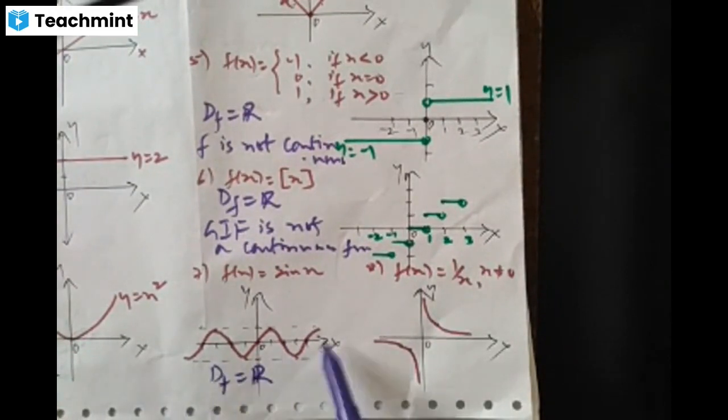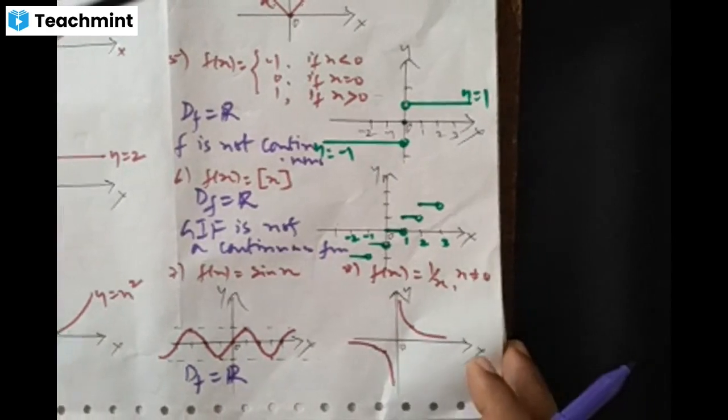There is no breakage or hole in the graph. So clearly, sine function is a continuous function. Of course, all the 6 trigonometric functions are continuous in their respective domains. Hence, they are all continuous functions.